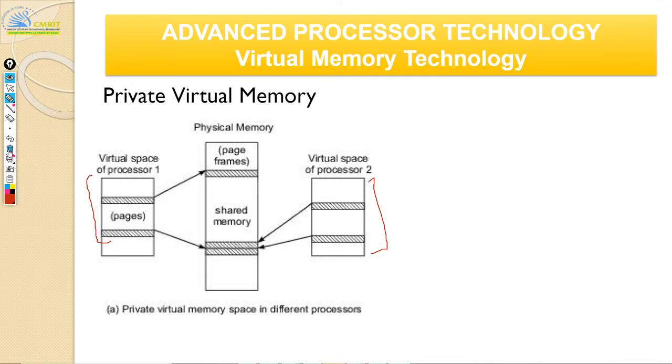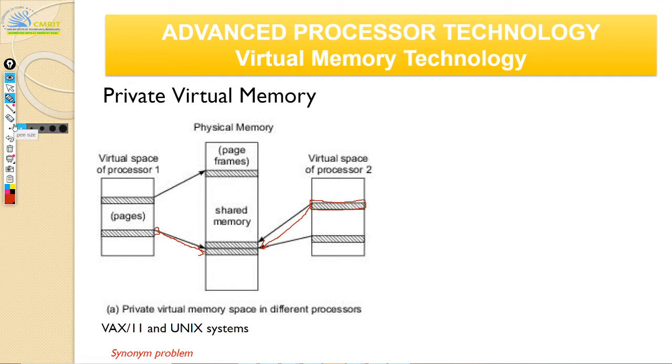Now the only problem with this is there's something called the synonym problem. Okay, what could happen is, see this one. So this virtual address is mapped to, let's say, this physical address, and similarly some other virtual address of this processor could also be mapped to the same address. Okay, so this will result in your synonym problem. Uh, sorry, I just, that's the homonym problem. Okay, so sorry about that.